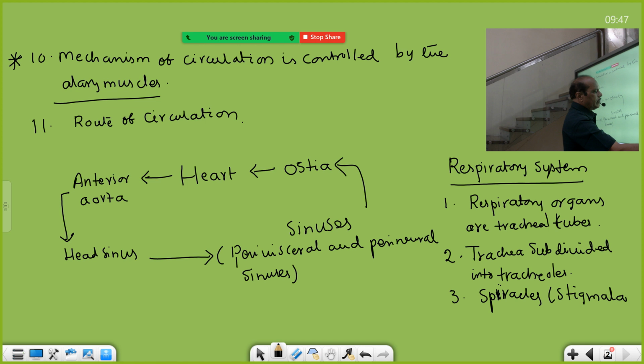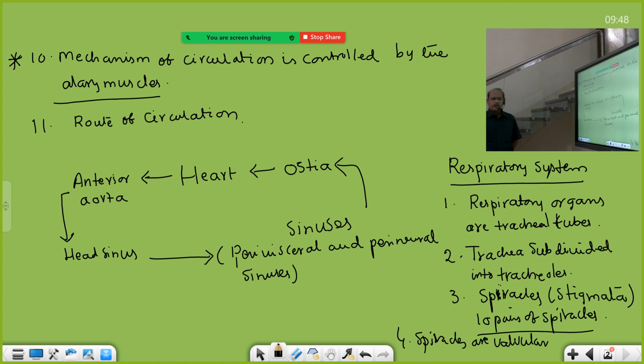Always, this is the important bit: these openings. These spiracles are also valvular, like ostia. All openings are valvular. When the air enters, the valves open. When the CO2 comes out, the valves again open. Otherwise, they will be closed. So, how many spiracles are there? 10 pairs of spiracles are present in the cockroach.